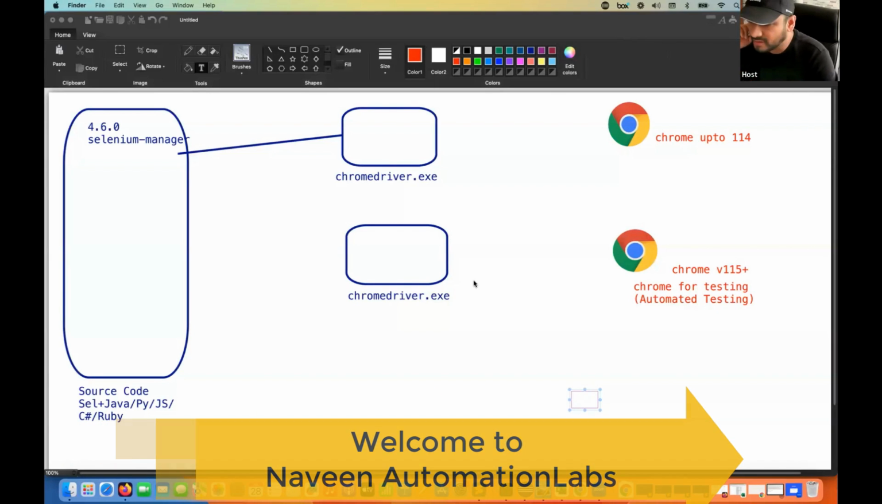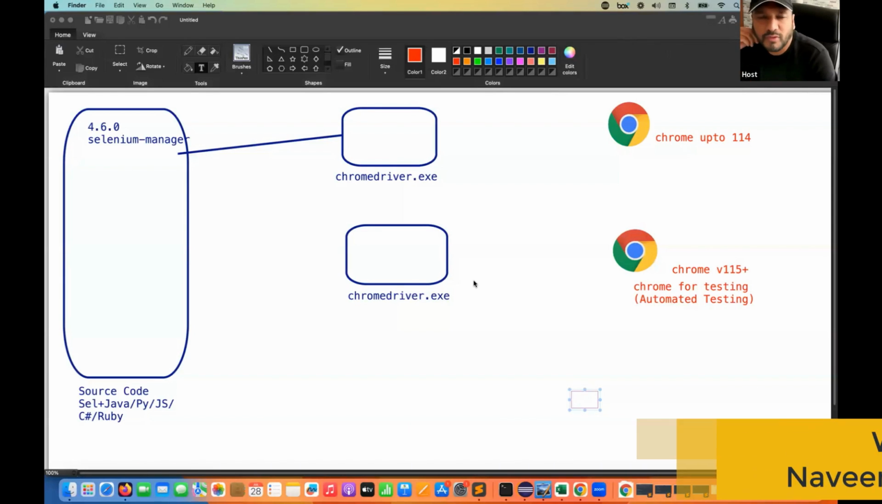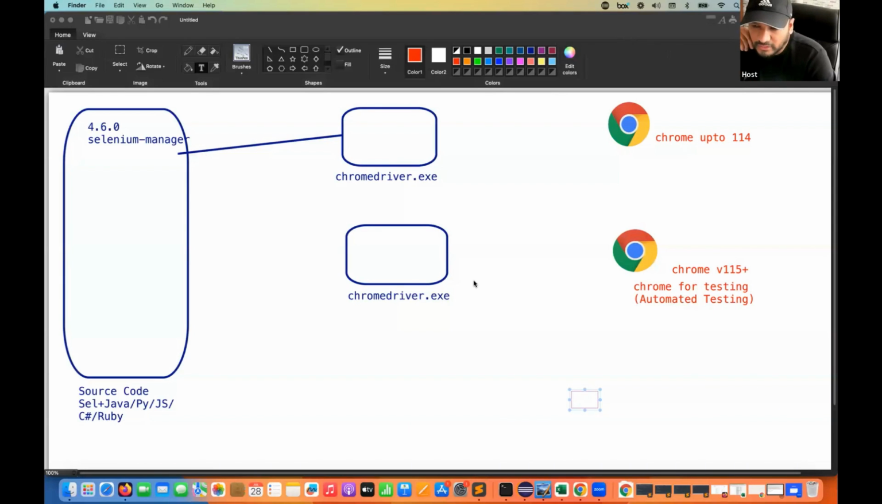So a big change happened with the Chrome 115 version onwards: you have to have a separate browser. The browser is especially designed only and only for automation testing.